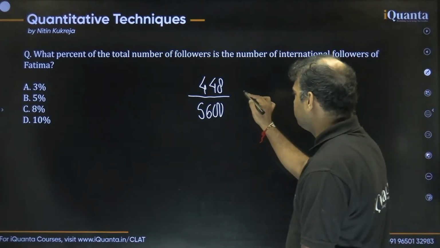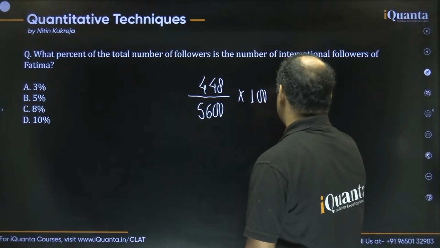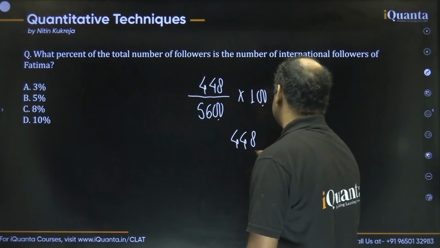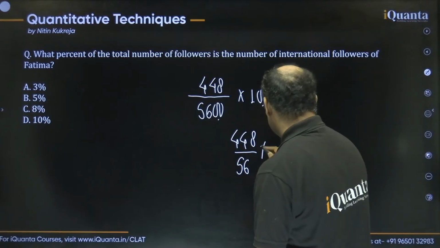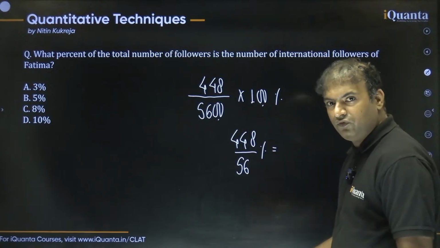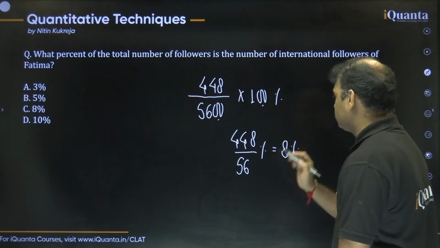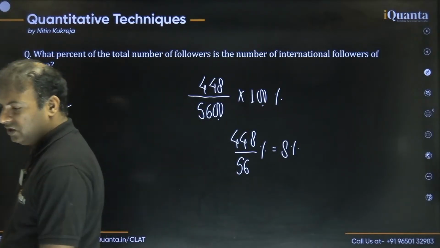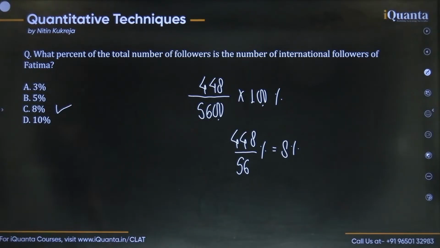Suppose I'm just multiplying by 100, the basic method. So the double zero got cancelled out and we have 448 upon 56, right? And this is also getting cancelled, guys. If you observe this, 56 times 8 is exactly 448. So we can say the answer has to be 8%. That means option C, right? Simple as this. I'm sure this must be clear to everyone.